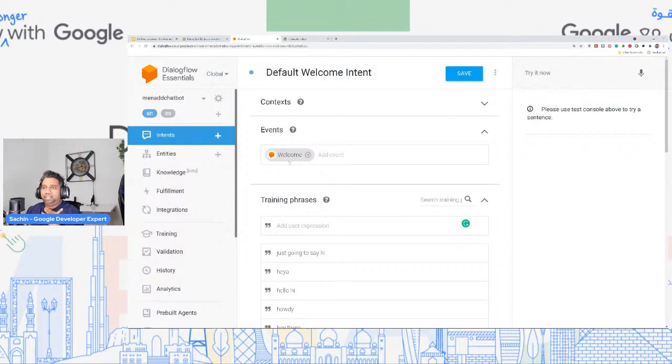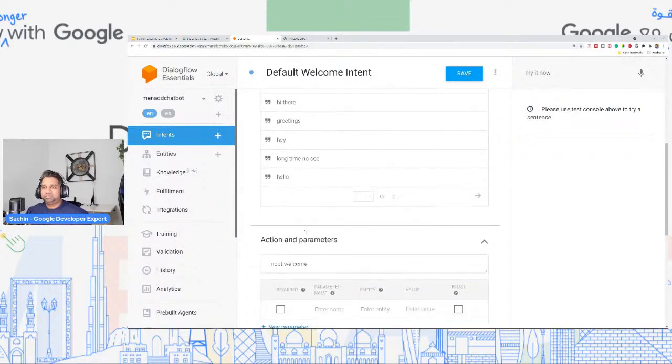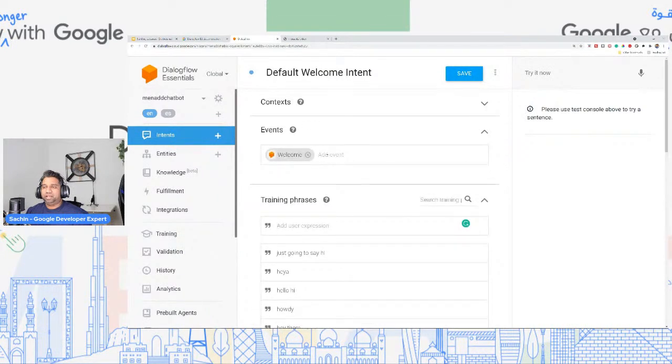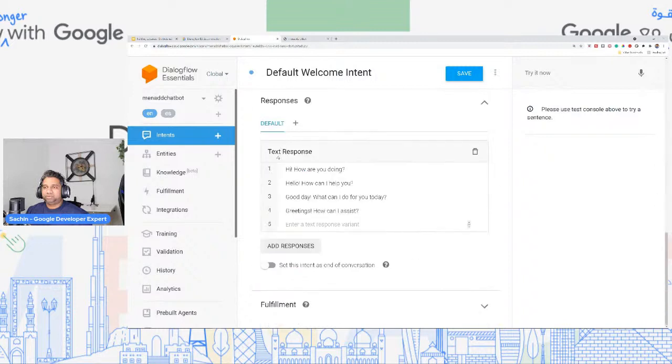So by defining this welcome, you don't have to wait for the users to say hi to send back this response. Whenever in your application with the Dialogflow Messenger, it understood there was an event called welcome. So let me automatically give a response back to the user.